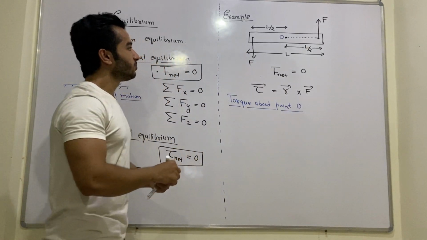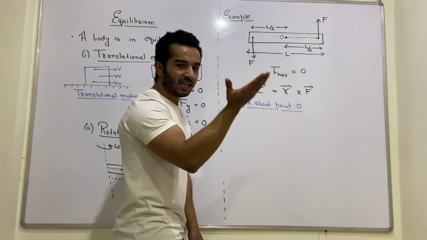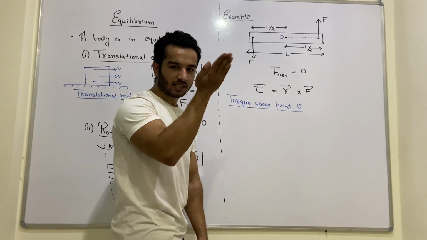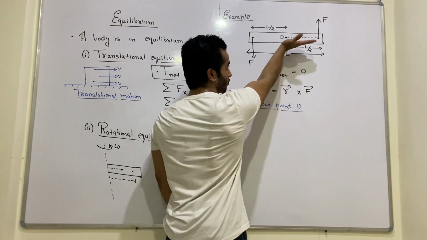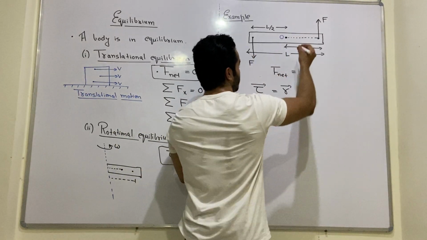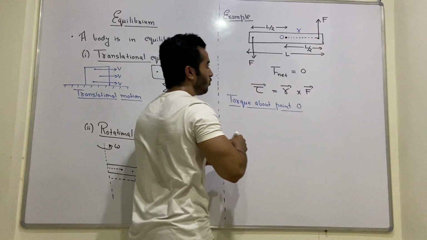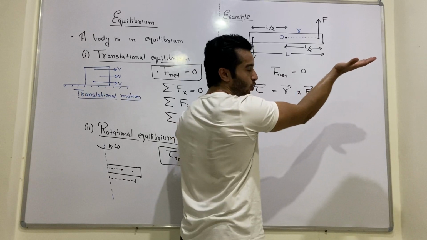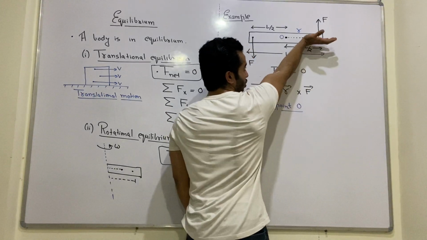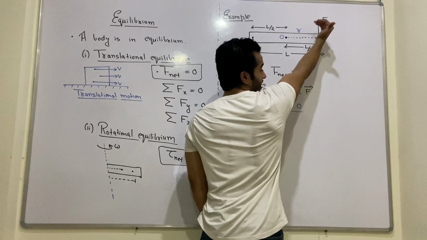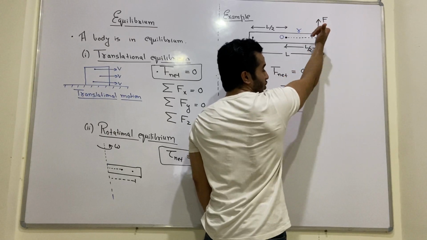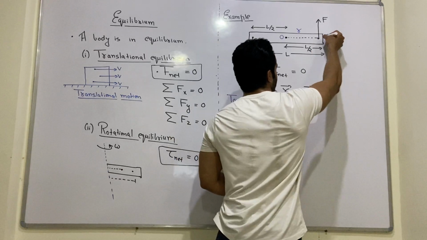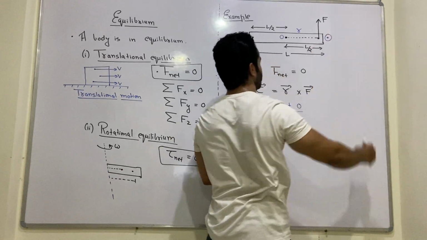So what do we do now? We place our right palm, with the fingers along the direction of R. This is our R. We place our palm along R and we try to close our fingers along the direction of F, like this. And what is the direction of the thumb? It is outside the board. That means the torque acting about this point is like this.